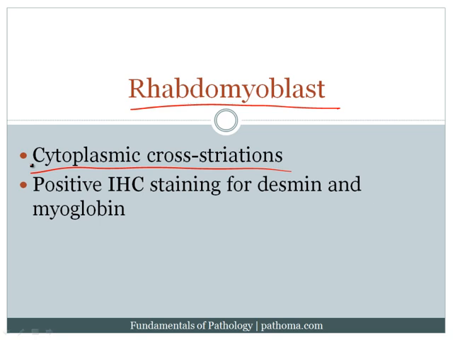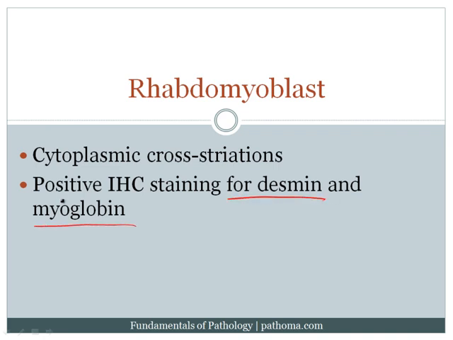What tumor is it? Another way to play the game would be to say that a patient has this mass, a biopsy is performed, and the cells are positive for desmin and myoglobin. Remember that desmin is an intermediate filament that would be present in muscle cells. And so the presence of desmin indicates that you're dealing with a muscle cell. And the myoglobin would indicate that you're dealing with a rhabdomyoblast. So basically, the other way to play the game would be for examiners to say that there's this mass, a biopsy is performed, the cells are desmin positive and perhaps myoglobin positive. And again, you'd think about embryonal rhabdomyosarcoma.